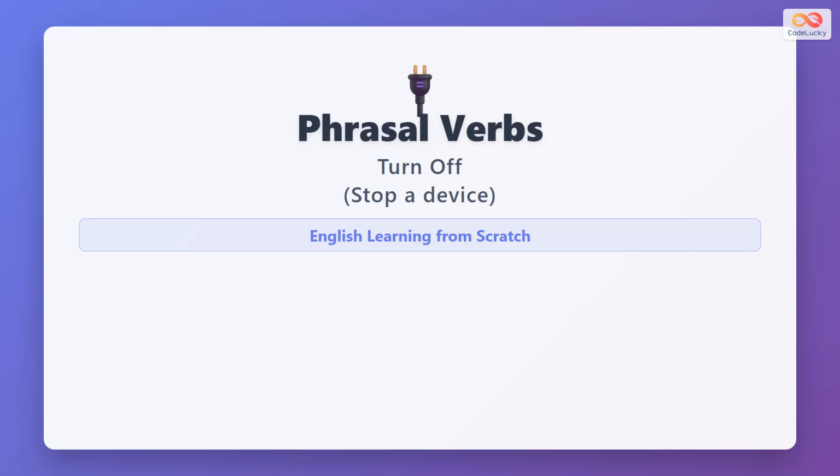Today, we learn the phrasal verb turn off, which means to stop a device. Phrasal verbs combine 2 or 3 words to create new meanings. Turn off is very common in daily English conversation.